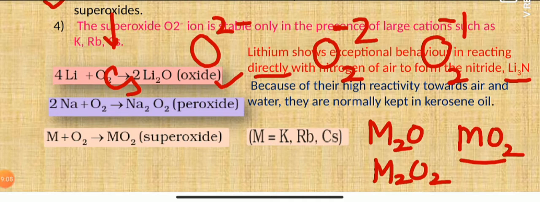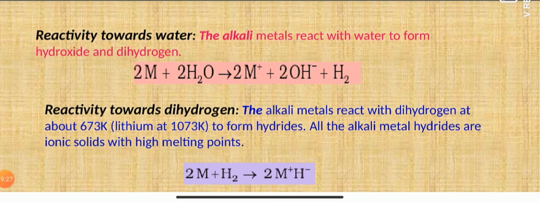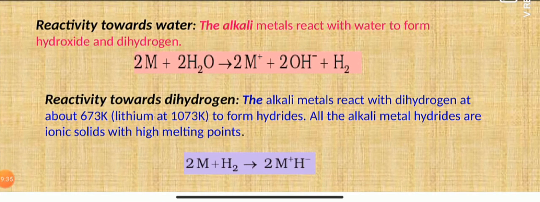Now, being reactive towards air as well as water, almost all the alkali metals are normally kept under kerosene oil. So that is all about the reactivity towards air. Let us proceed to reactivity towards water. All the alkali metals are highly reactive towards water also. As a result, metal hydroxides are formed by reaction with water and hydrogen gas is liberated. Similarly, they react with hydrogen when the temperature is raised.